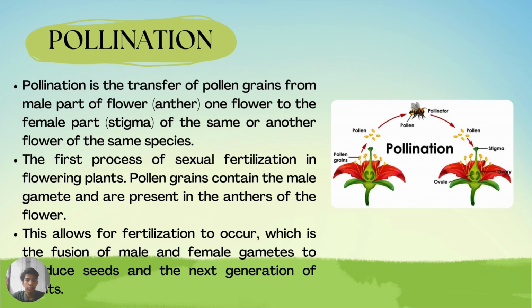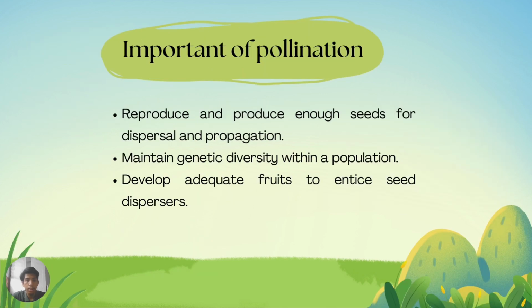So pollination is the first process of sexual fertilization in flowering plants. Pollen grains contain the male gametes and are present in the anther of the flower. This allows fertilization to occur, which is the fusion of male and female gametes to produce seeds and the next generation of plants. So, the importance of pollination.